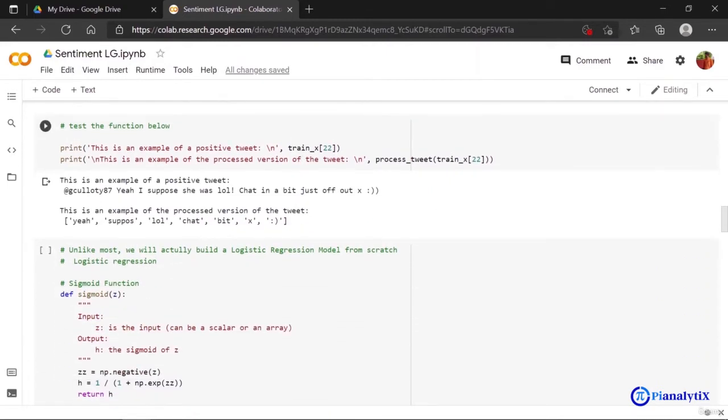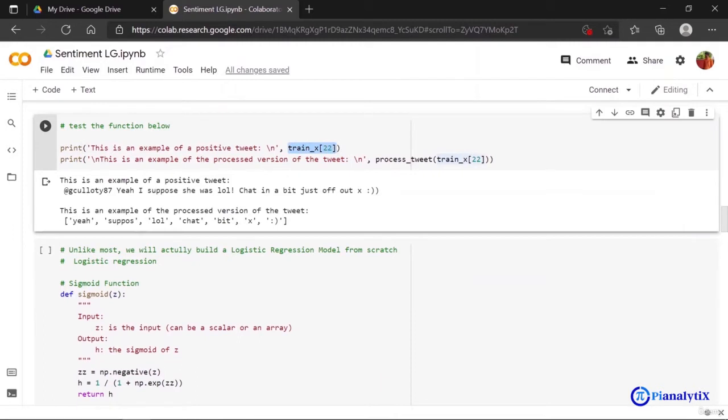Now you can see this is an actual tweet inside my data set, just one of them, which has maybe the username. Yeah, suppose she was lol and something. After my process tweet, it gives me yeah, suppose, lol, chat, bit, x, and a smiley face. So from this unprocessed data, we have this processed data.